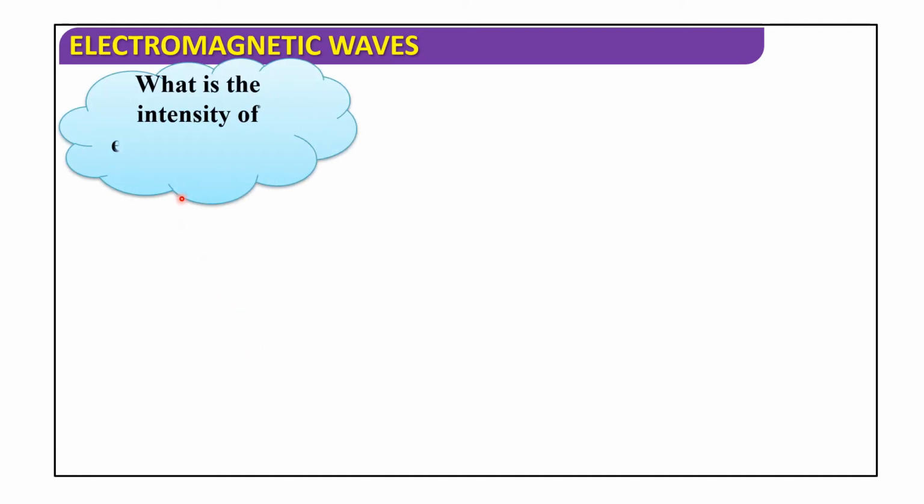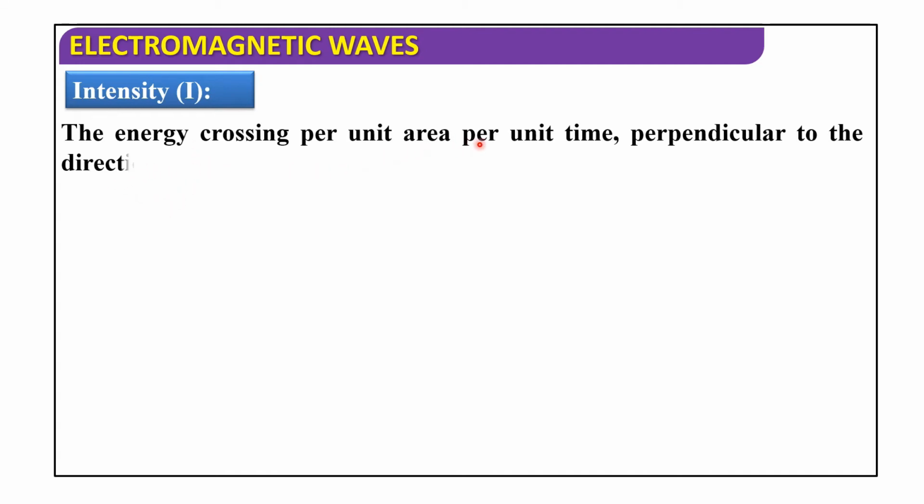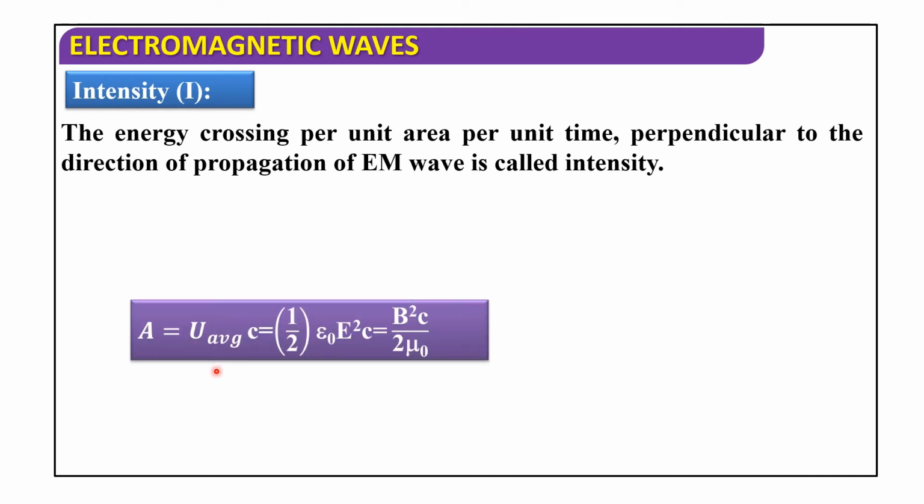Next, what is the intensity of electromagnetic waves? Now discuss intensity, letter I. The energy crossing per unit area per unit time perpendicular to the direction of propagation of an EM wave is called its intensity. So I is equal to U average times c, that is equal to 1 by 2 epsilon naught E square c, that is equal to B square c by 2 mu naught.